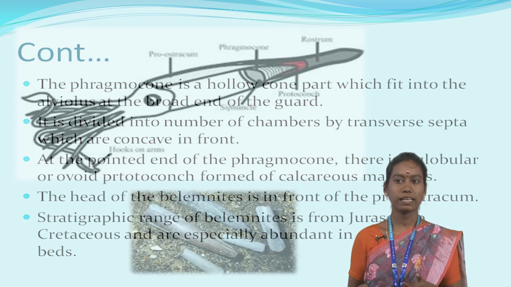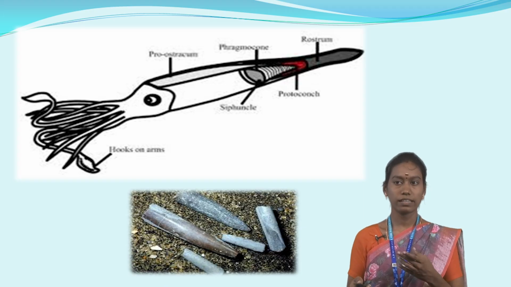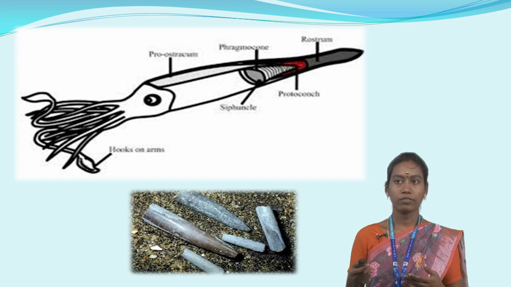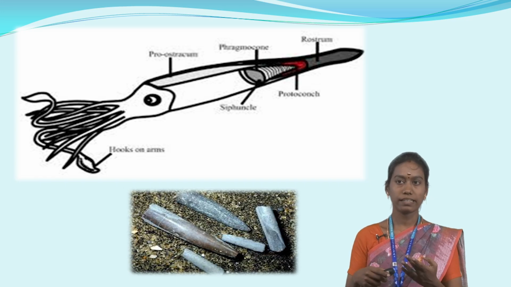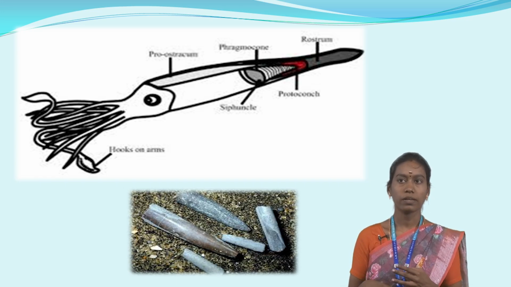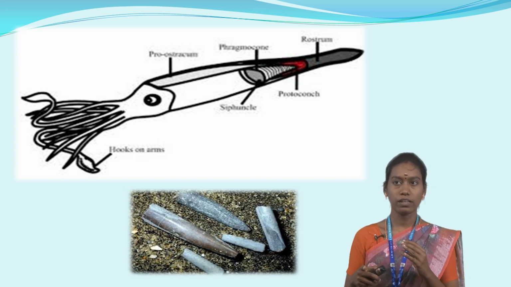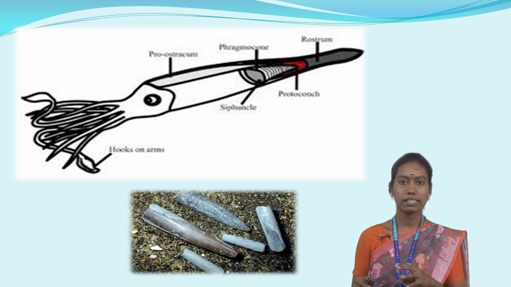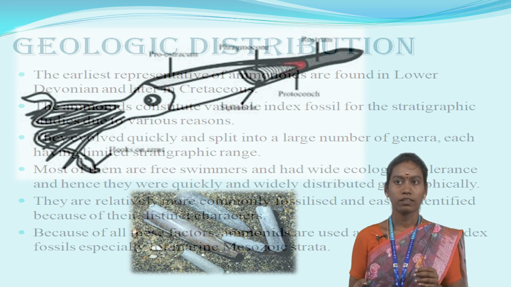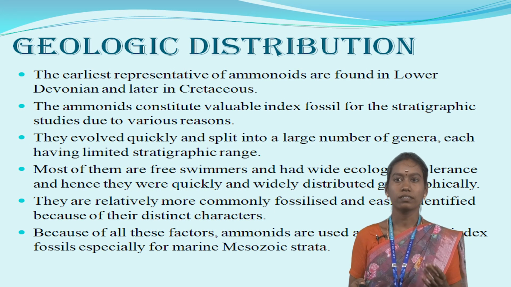See, in this picture you can see belemnites. The second picture is the belemnite fossil. You can see it everywhere around the Ariyalur and Tiruchirappalli region. And in the first picture you can see the parts of the belemnite. First, you see the tentacles, like the head or arms, and then the protoconch, siphuncle, then the cone-like structure in the middle, that is known as the phragmocone, and at the end of the phragmocone you can see the protoconch and lastly the rostrum.